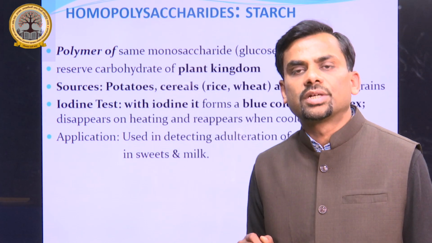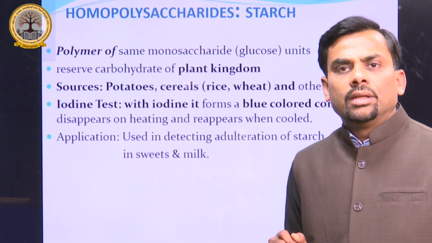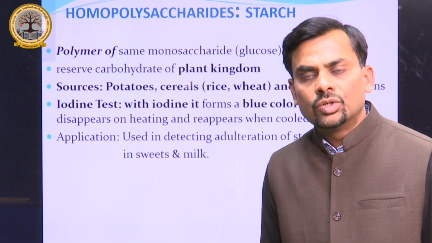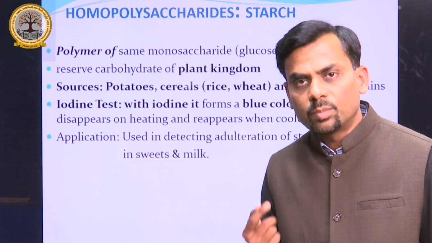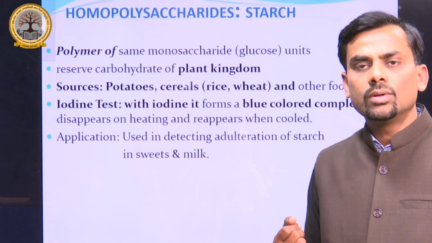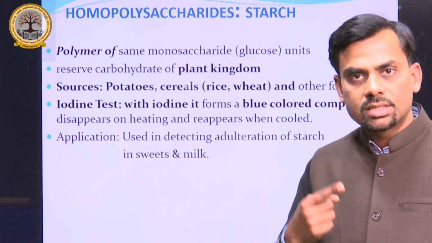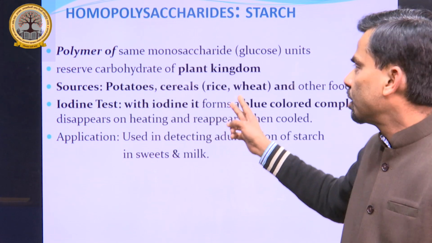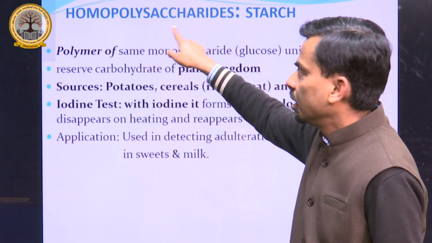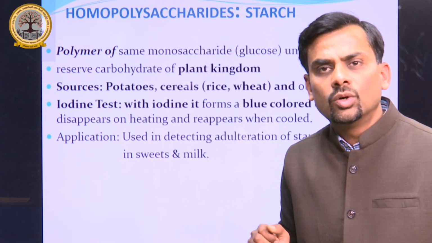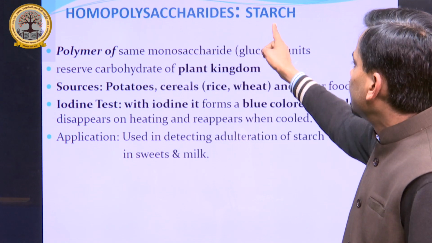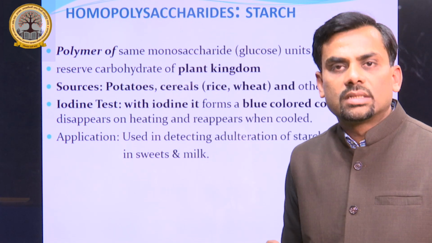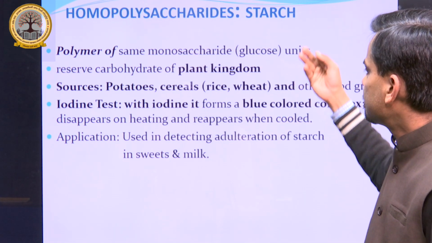Now come to the polysaccharides. There are two types of polysaccharides, homopolysaccharides and heteropolysaccharides. Just like I have told you, homodisaccharide and heterodisaccharide, these are different. Here the classification is polysaccharide, and one type of polysaccharide is homopolysaccharide, and the best example is starch. So starting with the first example, starch.